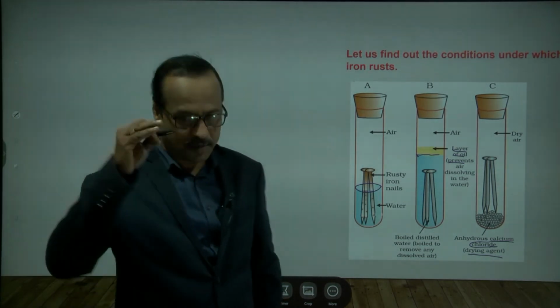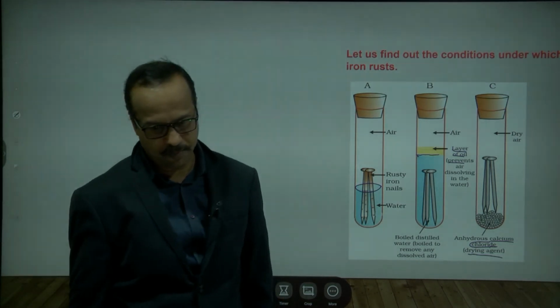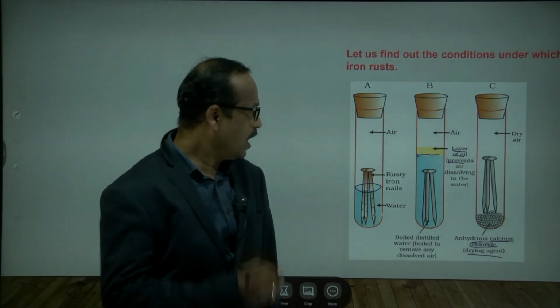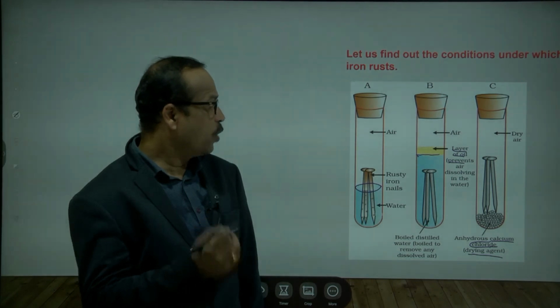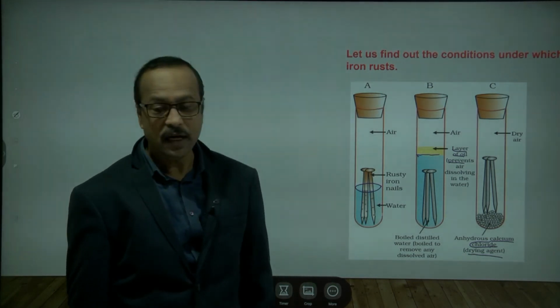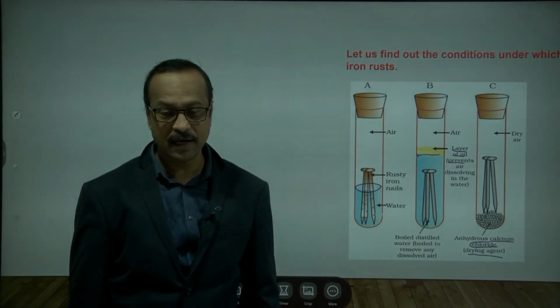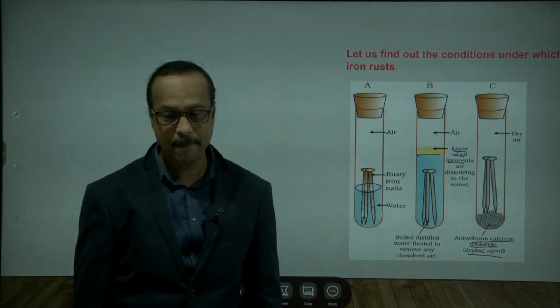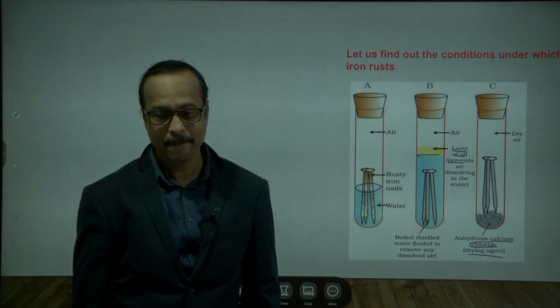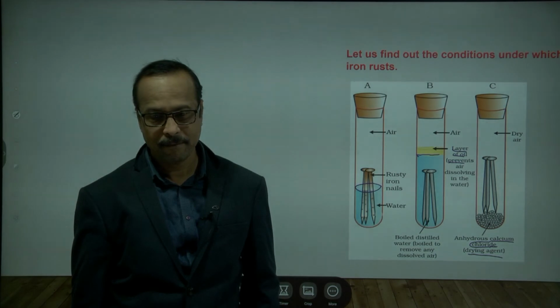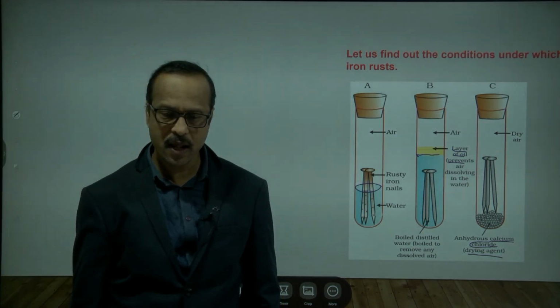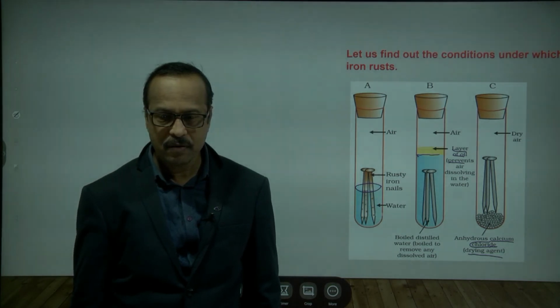Now after some time, maybe 2 or 3 days, if you observe the 3 test tubes, in which test tube do the iron nails not get rusted? Calcium chloride. Why? Because it absorbs all the moisture.